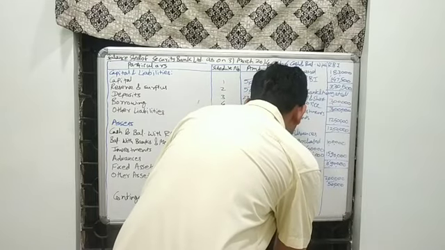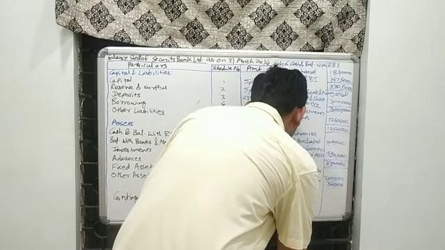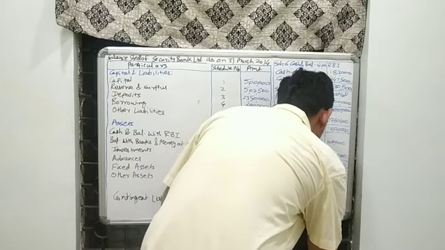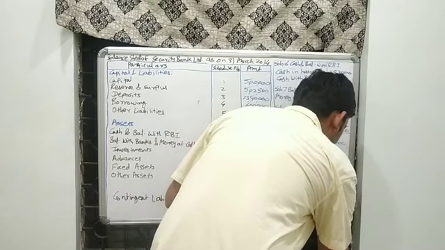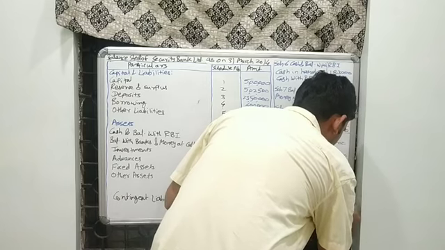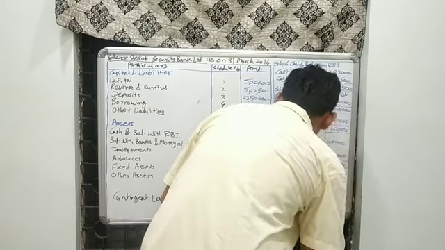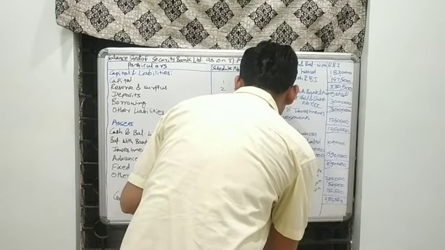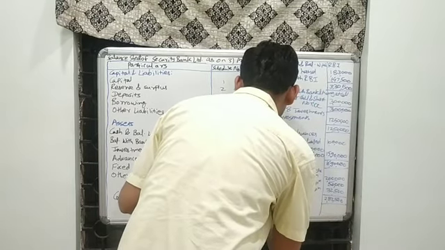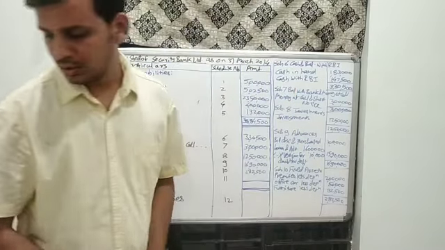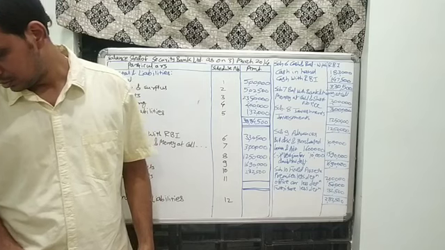Then is furniture less depreciation 32,500. The total is 2,82,500.